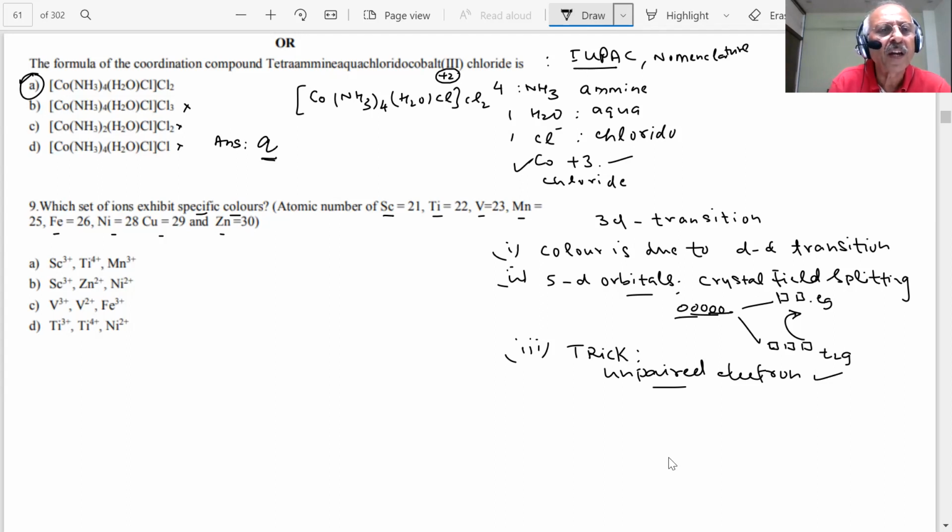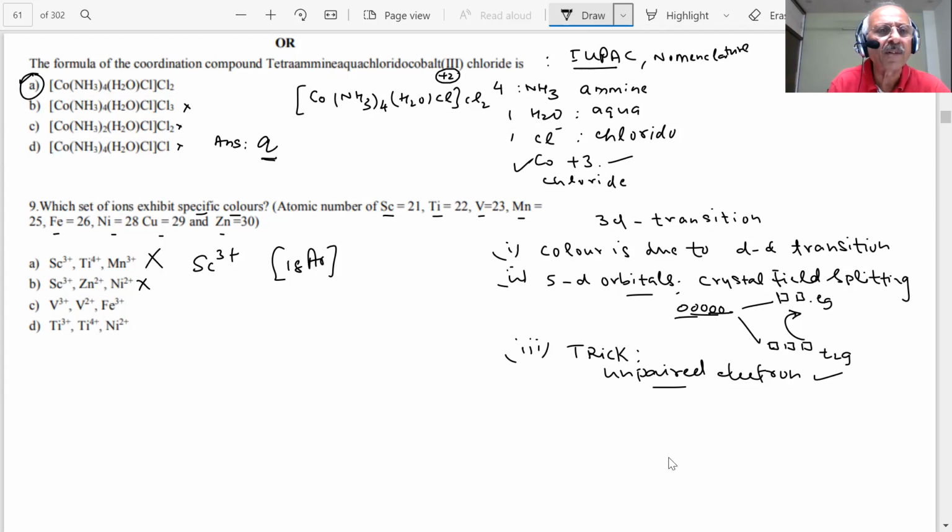If you see here in the first case, I see scandium 3 plus. And we are so sure that scandium 3 plus is what? Argon, 18. There is nothing here; zero electrons are there in the d. So wherever scandium 3 plus is, that is not possible, so I don't have to go further. I hope you understand the trick. This cannot be colored, because a scandium 3 plus combination will not be a colored combination, students.